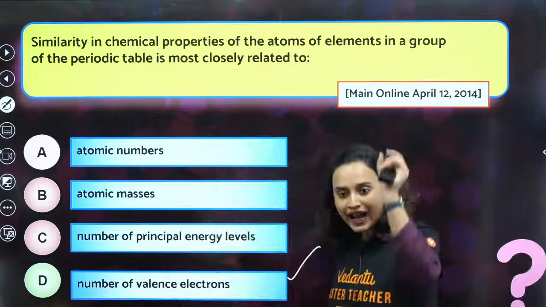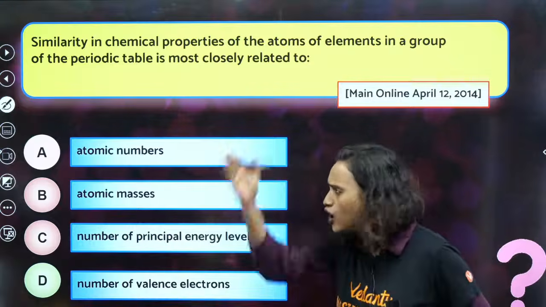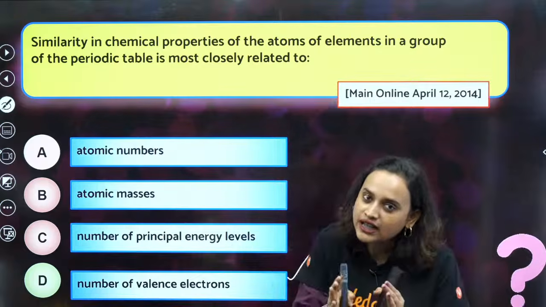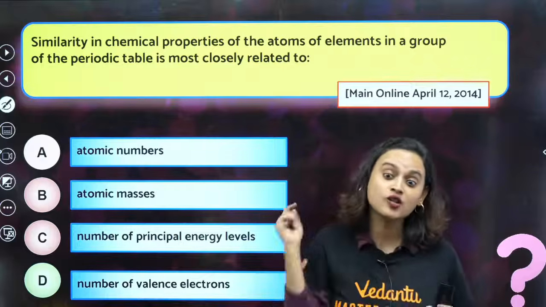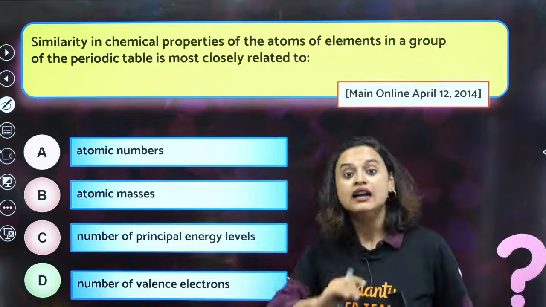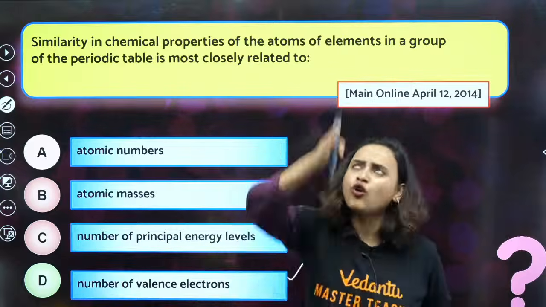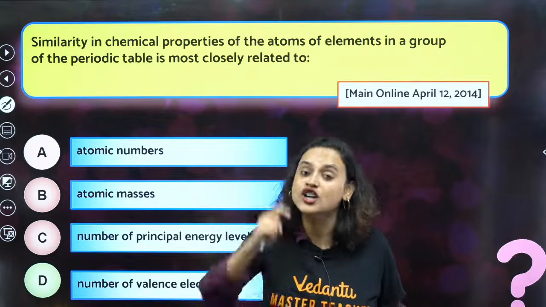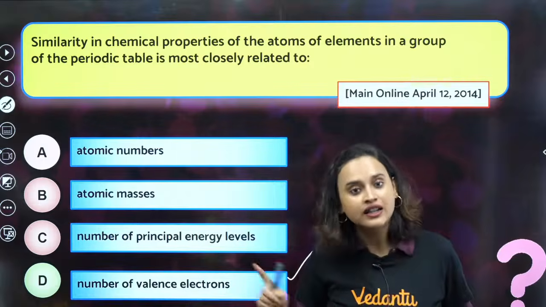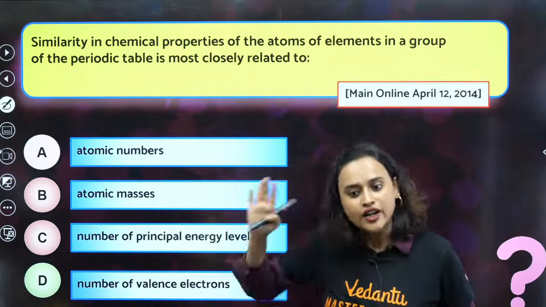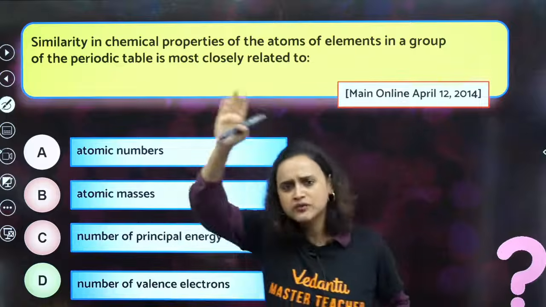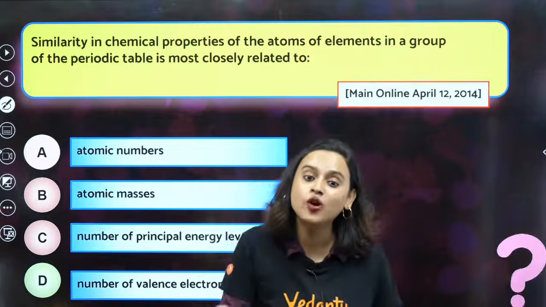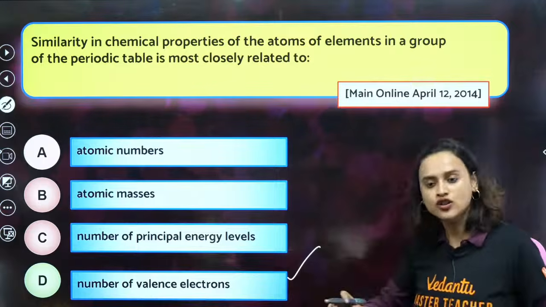So, when you make a group, alkali metals, all of them, why are they put in the same group? Because the number of valence electrons is one thing that is common in all of them, right? Alkaline earth metals, ns2, the whole group has ns2. That's the general electronic configuration. So, once again, number of valence electrons checks out. Now, do the same thing for p block, d block, and f block. You will find that that is what is common. So, that is why we will say number of valence electrons.